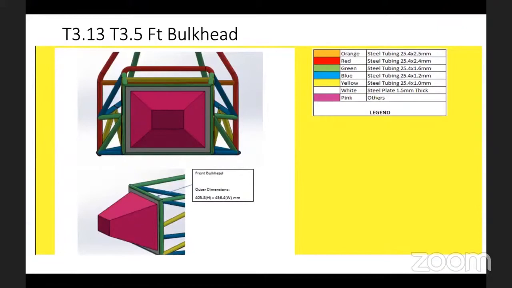So here we have an image again. This talks about 3.13, which is the rule for the bulkhead. But what has the team placed here? They have placed an image of the front view of the chassis, which has the total IA assembly. Now I would like to understand whether this is right. Do you think this is right?